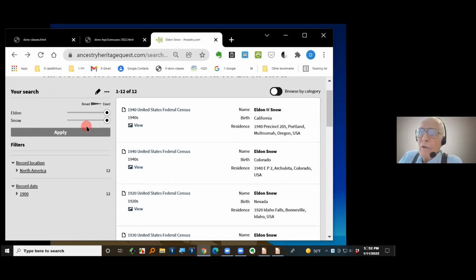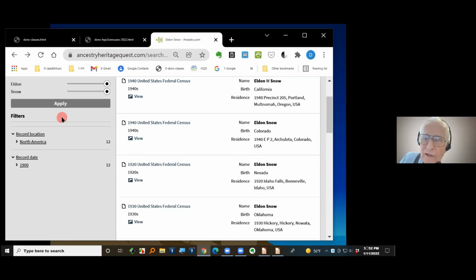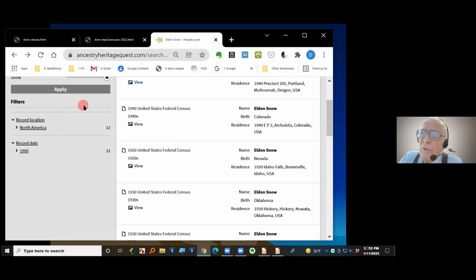Now, suppose I wanted to find further information. Say I knew that he lived in California in a certain time period. So down here, I scrolled over on the left side. Here's some filters. The record location, North America. I'll click North America.